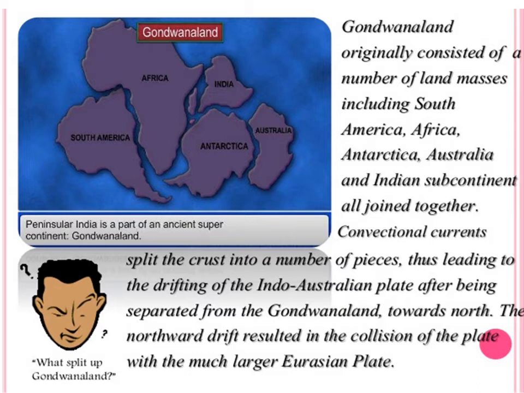Convectional currents split the crust into a number of pieces, and due to this, the Indo-Australian plate drifted and collided with the Eurasian plate. The Eurasian plate lies where Europe is present. So the Indo-Australian plate collided with the Eurasian plate due to drifting.